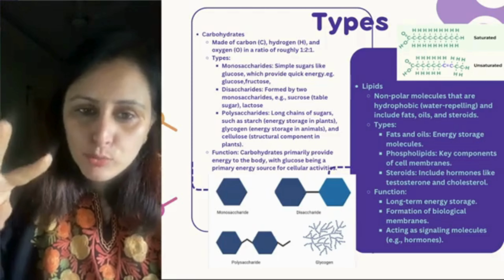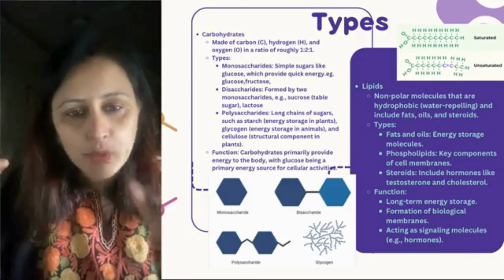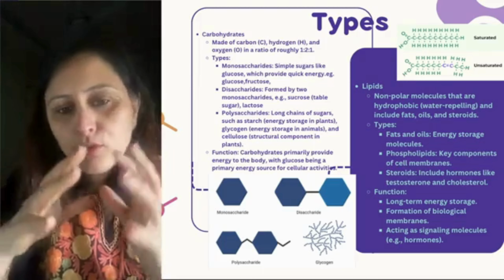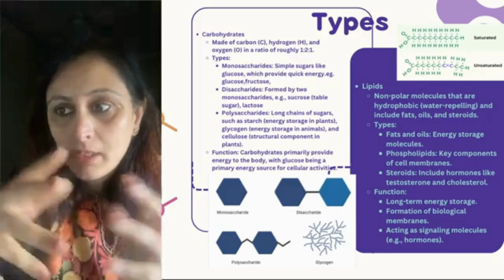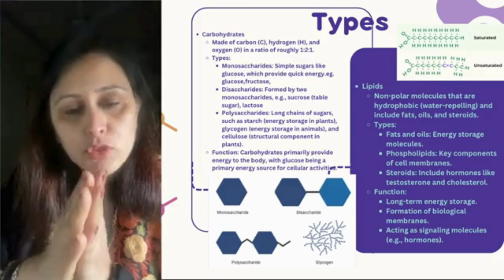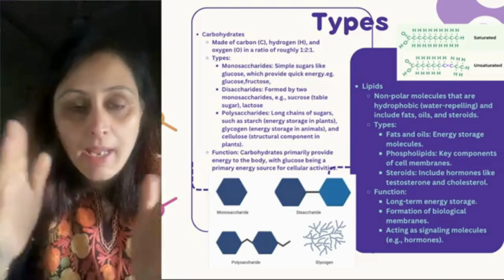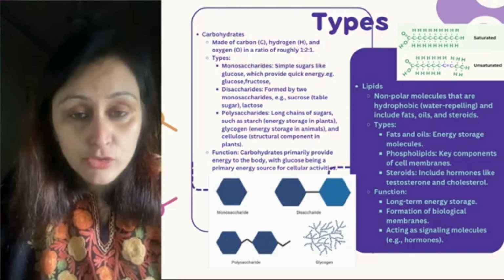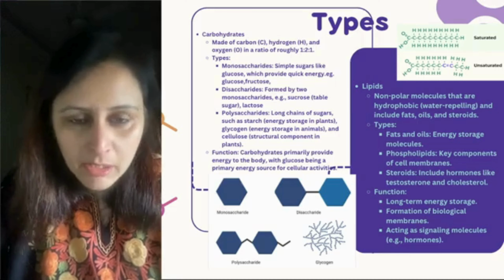Disaccharide, di मतलब 2, right? So mono के अंदर single sugar था, यहाँ पर दो sugars come together to form the disaccharides like sucrose, our table sugar, right? So two different types of sugars come together. And lactose क्या होता है? The sugar that is present in milk and milk products.